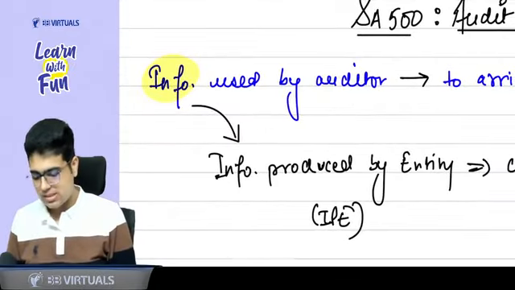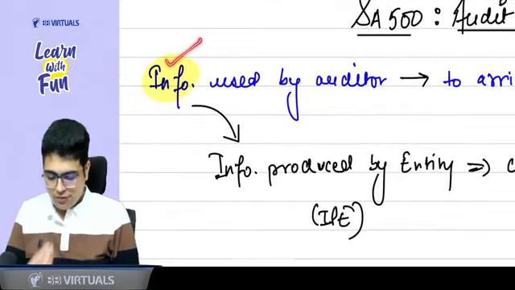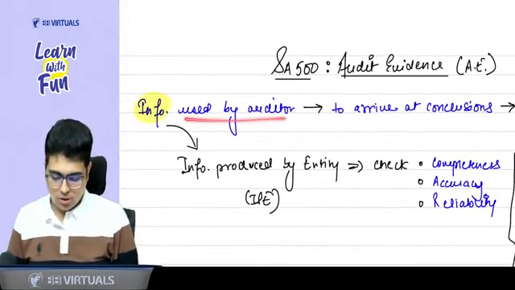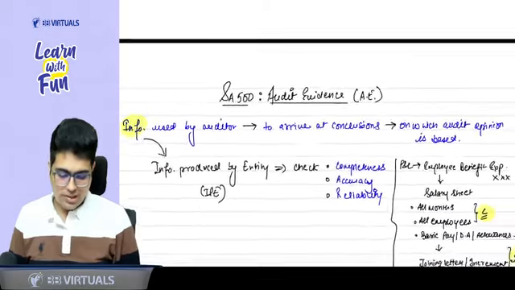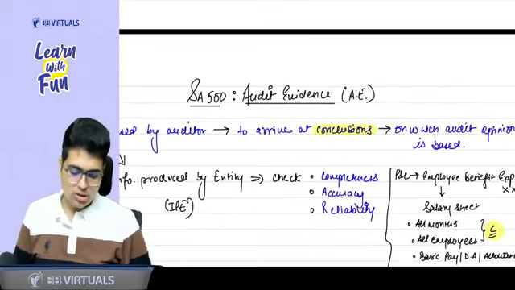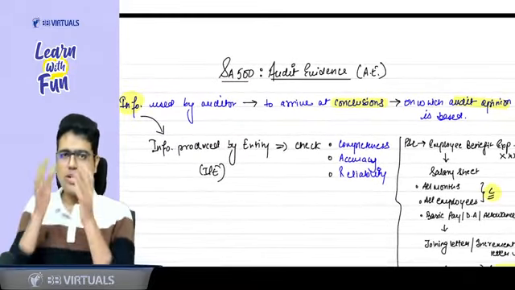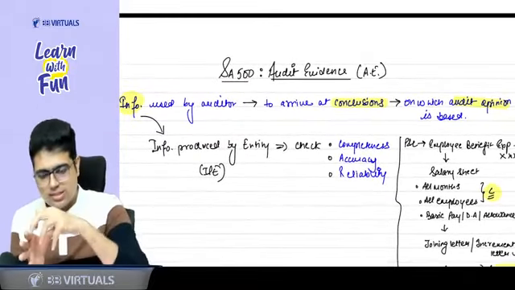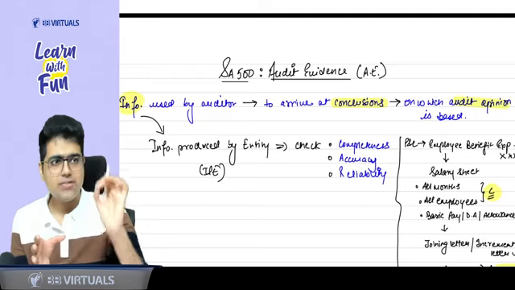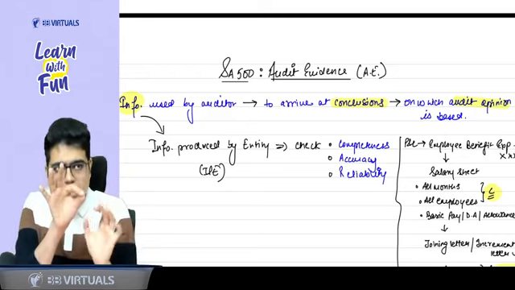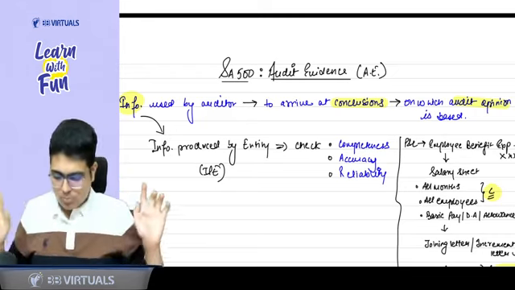Audit evidence is nothing but the information which will be used by the auditor, based on which he will derive the conclusion, and based on the conclusion he will frame the opinion. So remember this three-step process. Audit evidence is the information. On this information he draws the conclusion whether everything is all right or not. Now on the basis of the conclusion he frames his opinion.